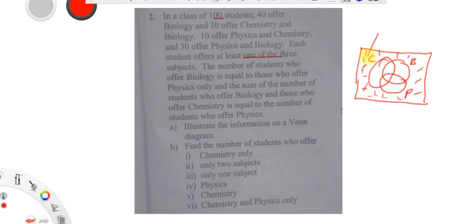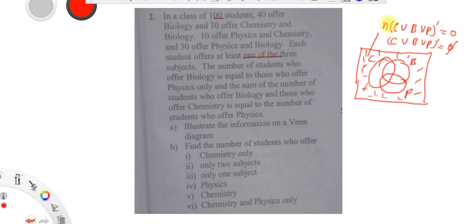So this region is the number of students who do not offer any of the three subjects. It's the complement of chemistry union biology union physics. Since we are told that each student offers at least one of the three subjects, this is zero. In other words, the set chemistry union biology union physics, all complement, gives you a null set.